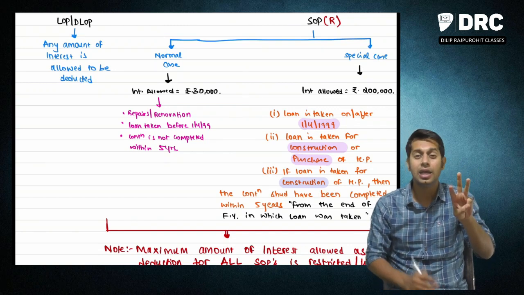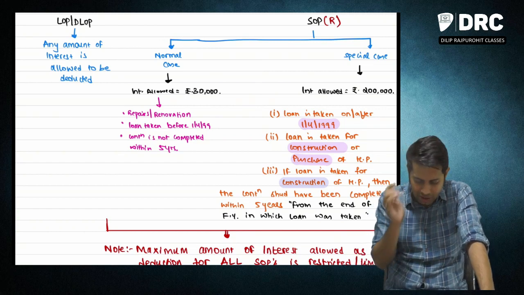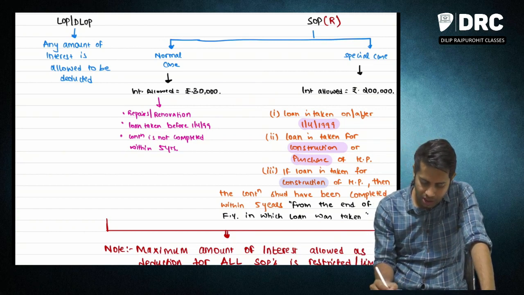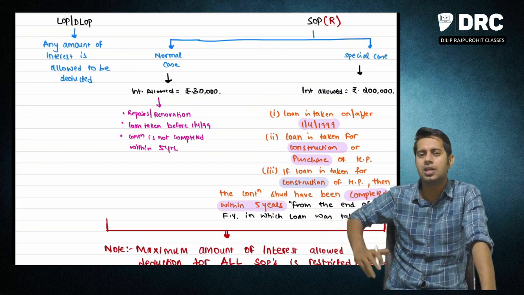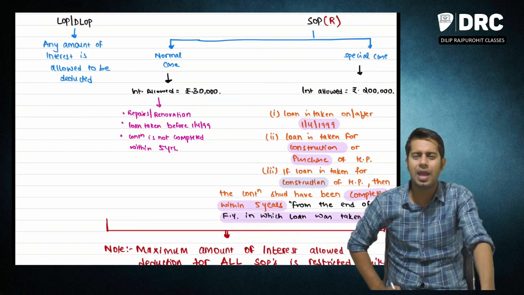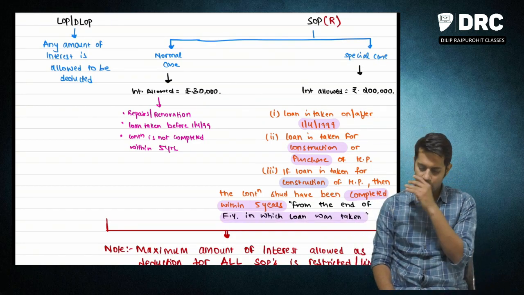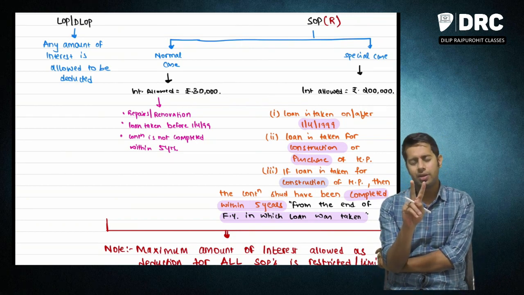Condition number 3 says, if you have taken the loan for construction of house property, then the construction should be completed within 5 years from the end of the financial year in which the loan was taken. I repeat. Sir, 2 lakh interest deduction. If I have paid an interest up to 2 lakh, when will I get this deduction?